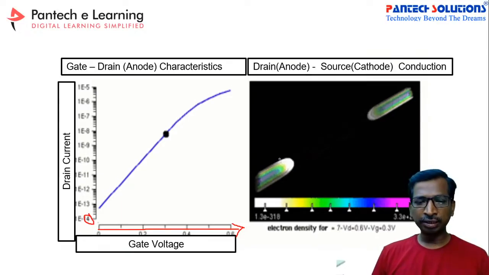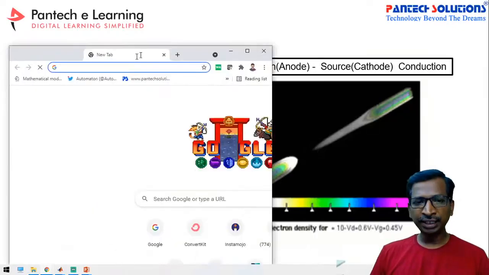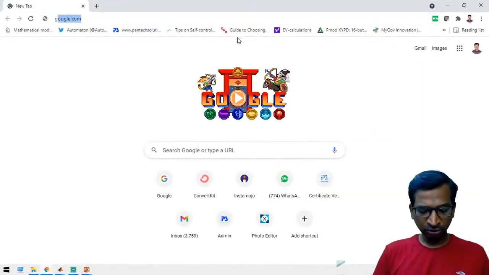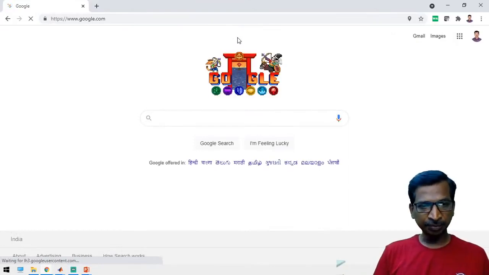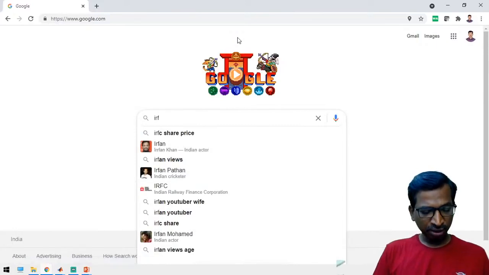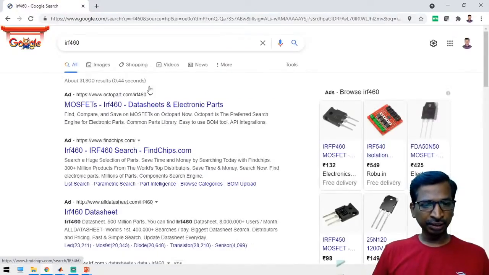Yes, how to vary this one. Actually, for this gate voltage, just go to Google. If you take any data sheet, just go to Google and type any MOSFET device's name. So just take a MOSFET, IRF 460, and search for the data sheet.